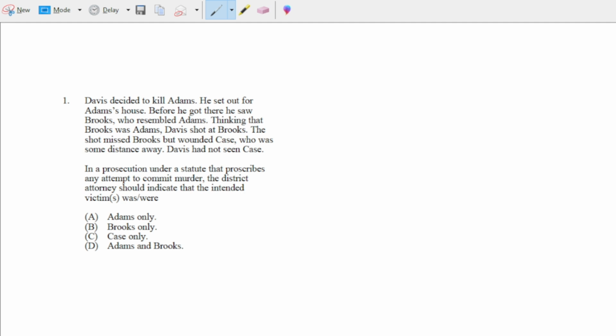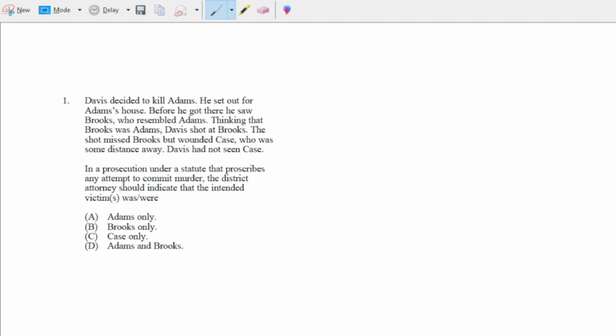Okay, so what about Brooks? Well, immediately, one thing that pops out at you when you read this fact pattern is that, hey, Davis wants to kill Adams, but he accidentally tries to shoot this other guy called Brooks.